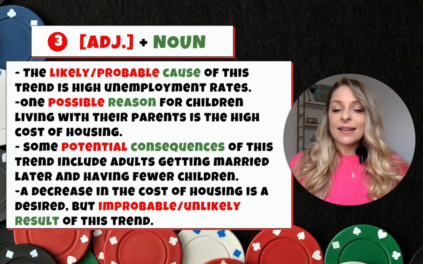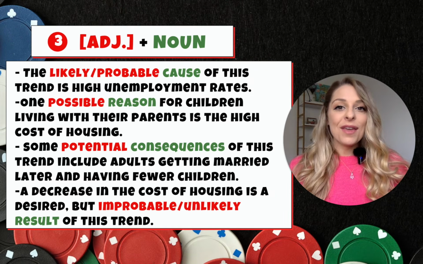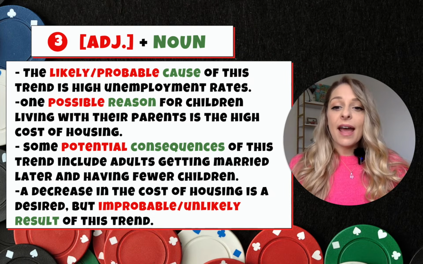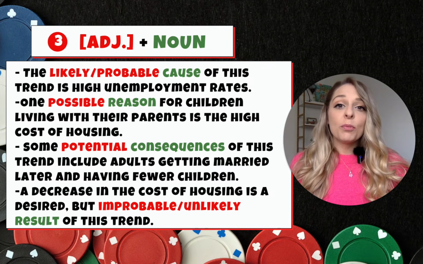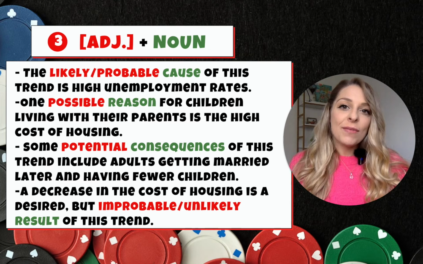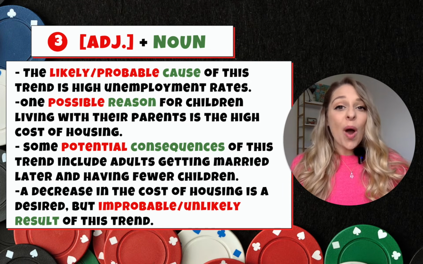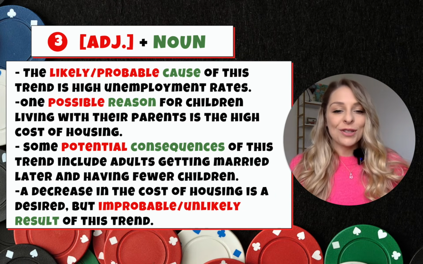Now, in the next sentence, I have the word potential. Potential means the same thing as possible, and we can use it like this. Some potential consequences of this trend include adults getting married later and having fewer children. Maybe because young adults are living with their parents longer, they are procrastinating or pushing off marriage or pushing off having kids. But this is just a guess, so I am going to say some potential or possible consequences of this trend.